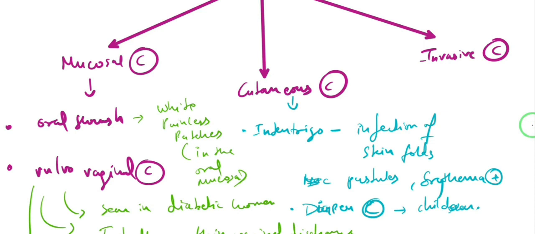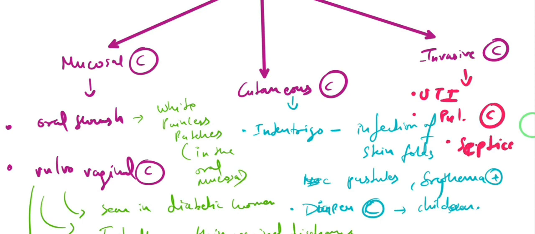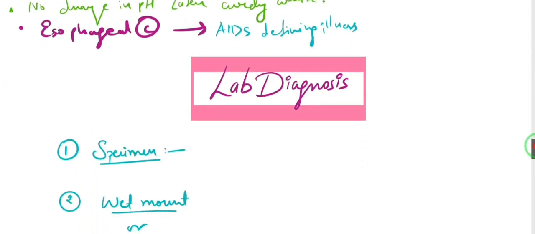So there could be urinary tract infection in this case, or you could see pulmonary candidiasis as well, or there could be presence of septicemia, right? So involving various visceral organs. Now we are done with the clinical manifestations that are going to be seen. Let's start with the lab diagnosis, right?